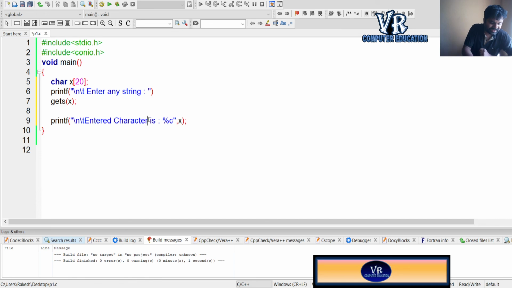Next you write "entered string is". Strings are displayed using %s, and here it will display.